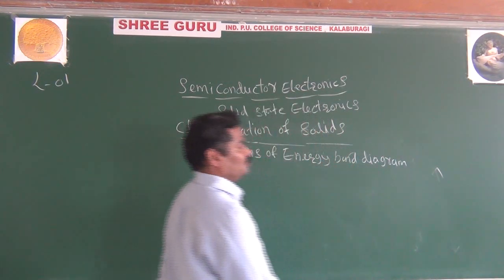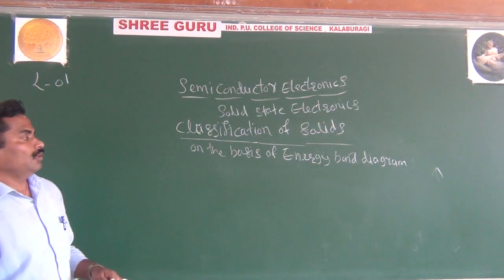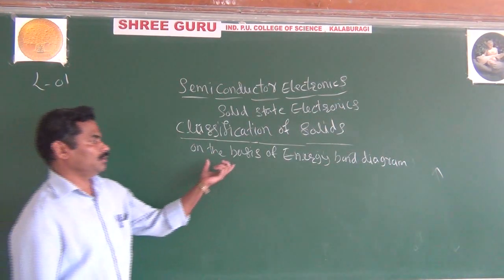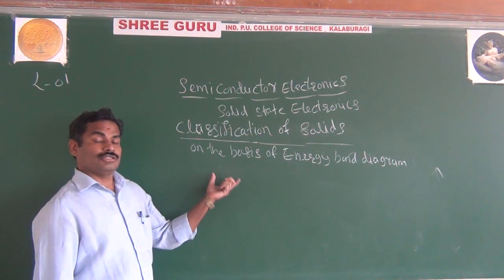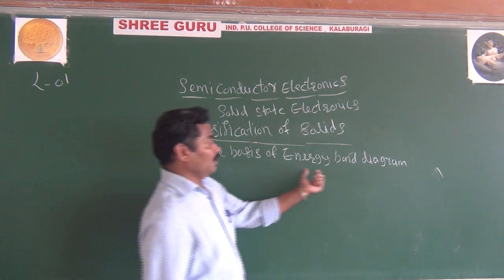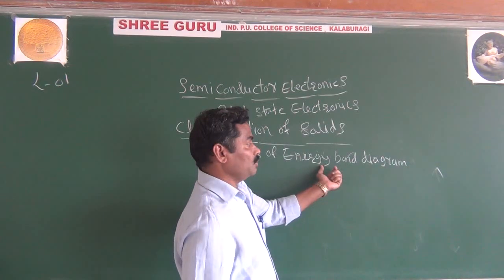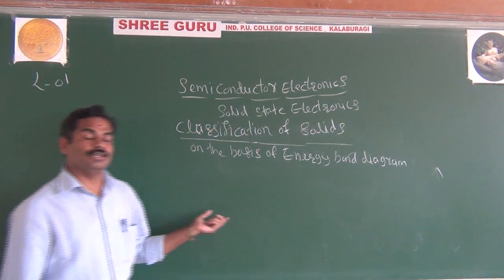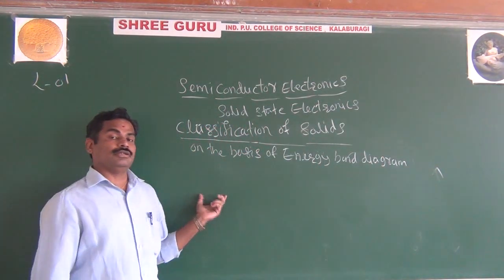So important question from your exam point of view. You can classify the conductor, semiconductor, and insulator on the basis of energy band diagram.